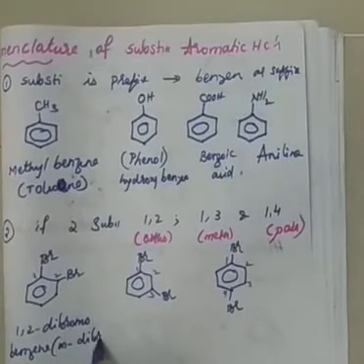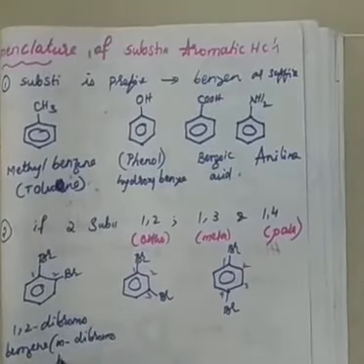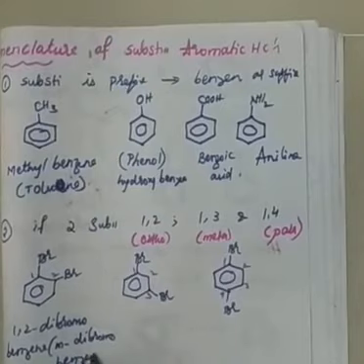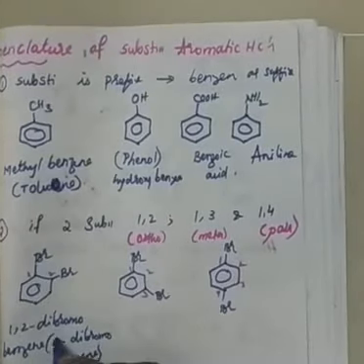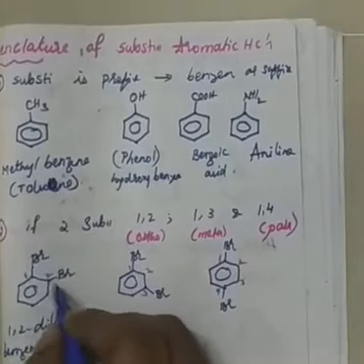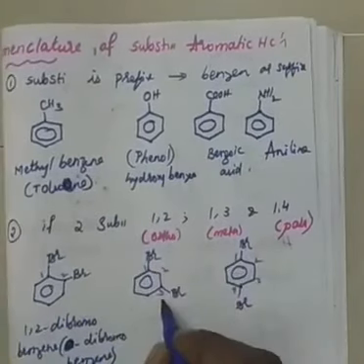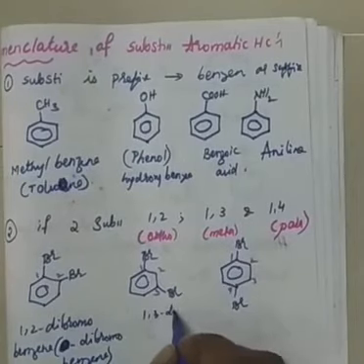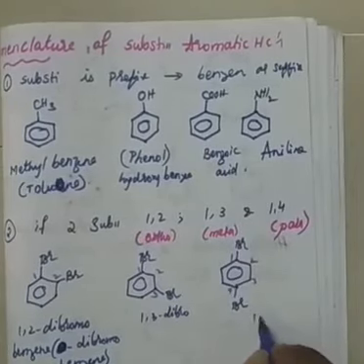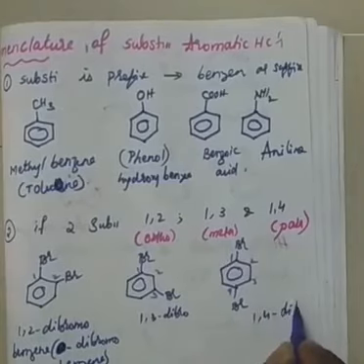Meta-dibromo itself indicates that they are in meta position. Sorry, this is ortho. This is ortho because it is 1, 2 position, right? 1, 2 ortho. This is meta, this is para. And I call this one 1, 3 dibromo, and this I call 1, 4 dibromo, right?